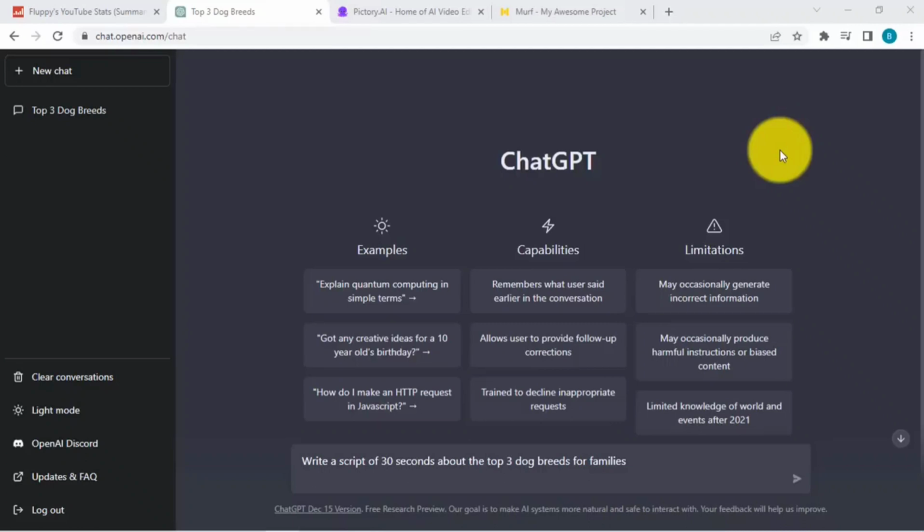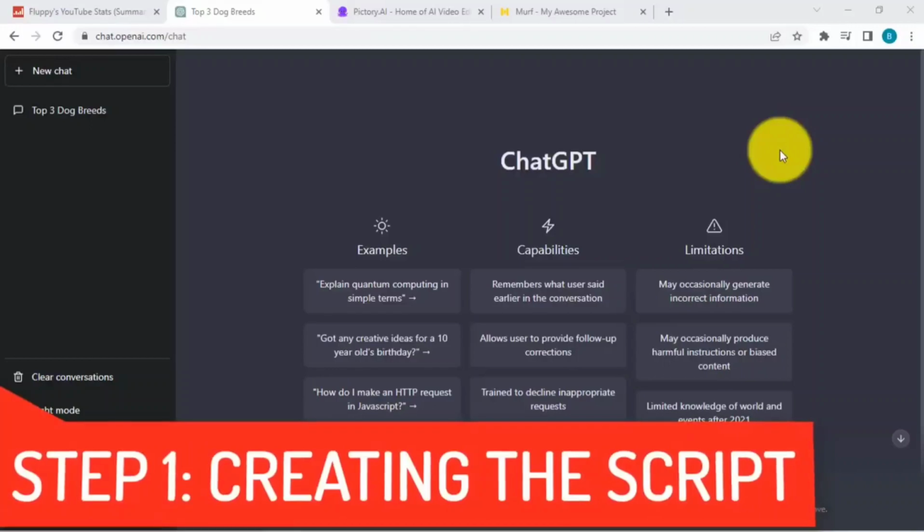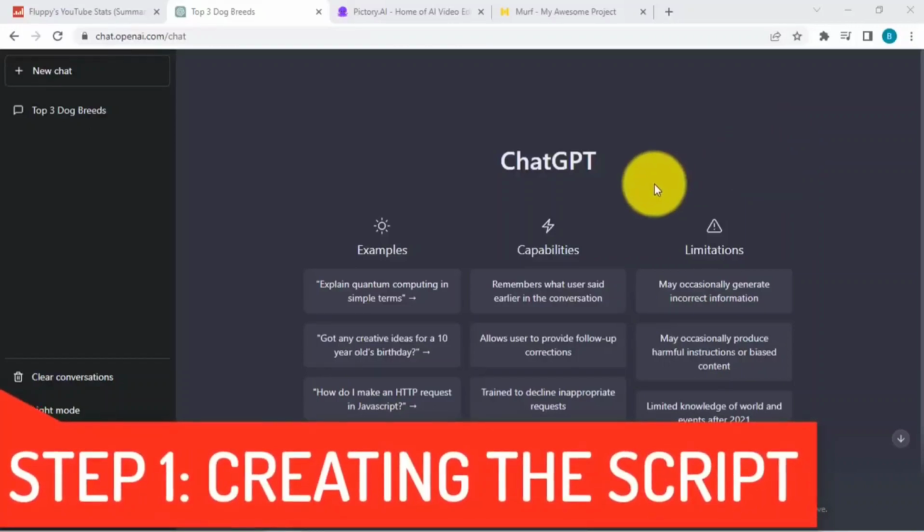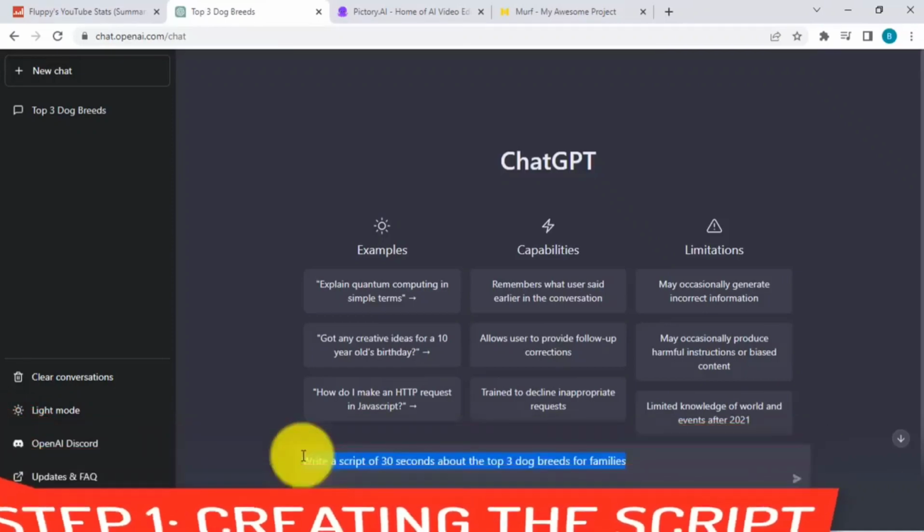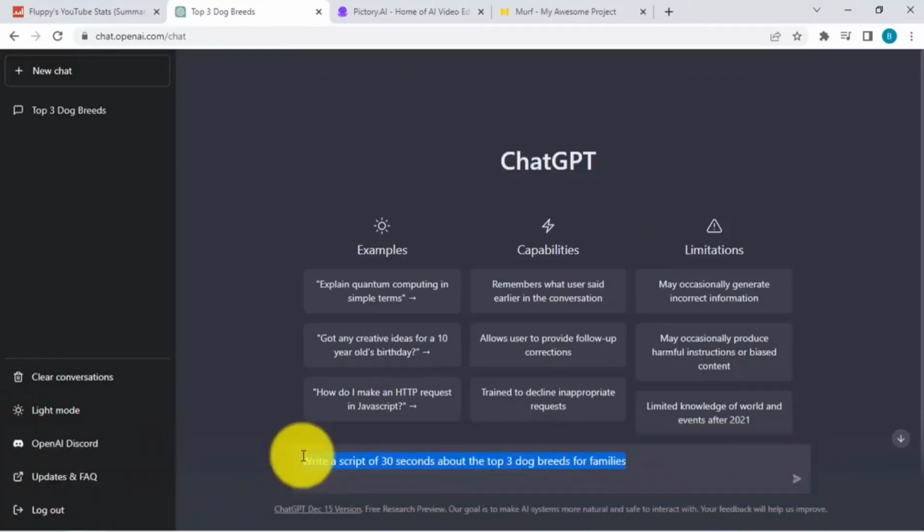Okay, so the first tool that I want to share is this one, ChatGPT. So this is an AI tool. In a nutshell, what it does is you give it an instruction like as if you're talking to a real human being that's going to be doing work for you, and you just tell this AI bot what it needs to write about.